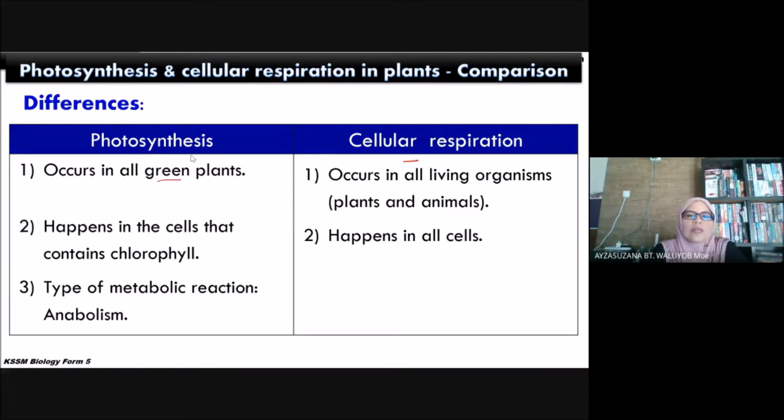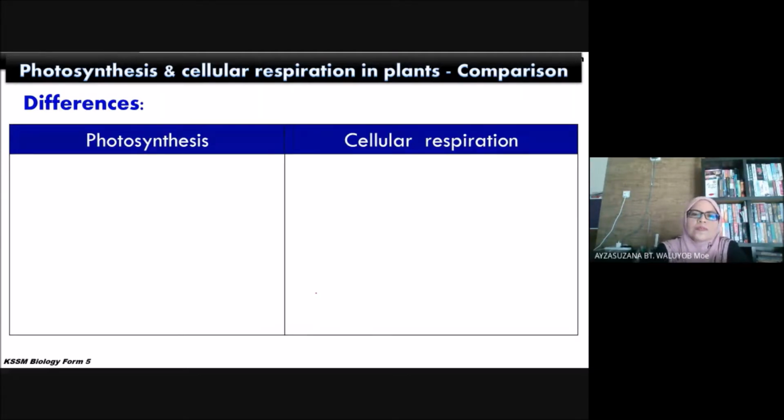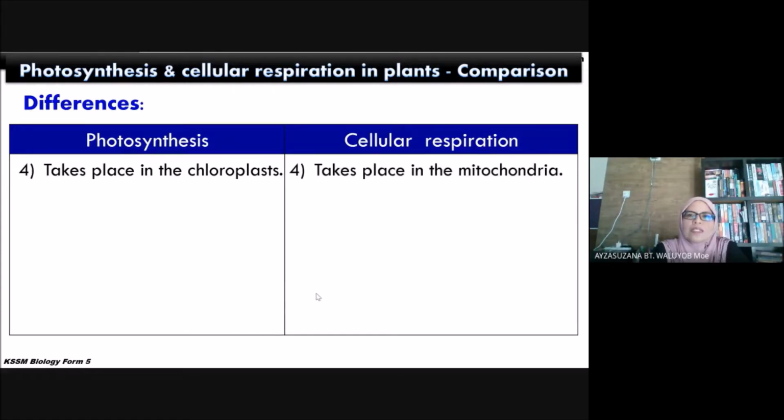Photosynthesis is a type of metabolic reaction, anabolism. Still remember what anabolism is? We learned anabolism in the chapter on respiration, I think form 4 punya syllabus kan? Cellular respiration is catabolism. Photosynthesis takes place in the chloroplast. Cellular respiration takes place in the mitochondria.